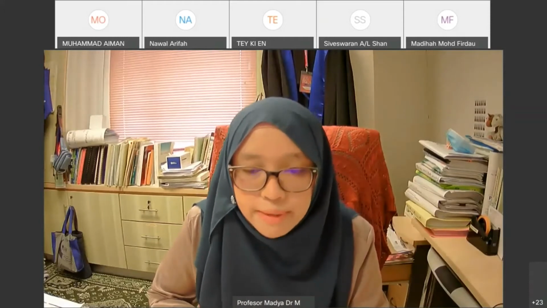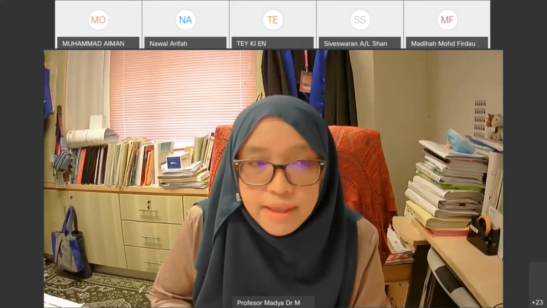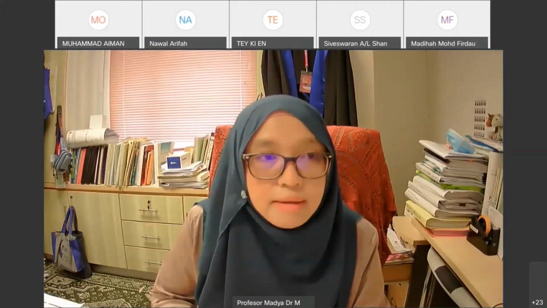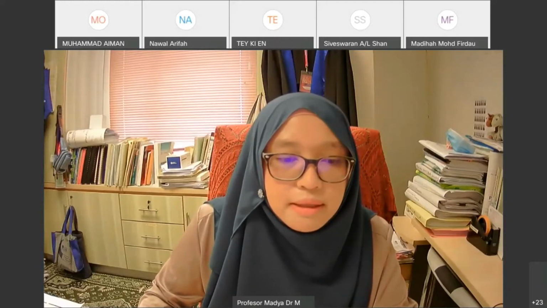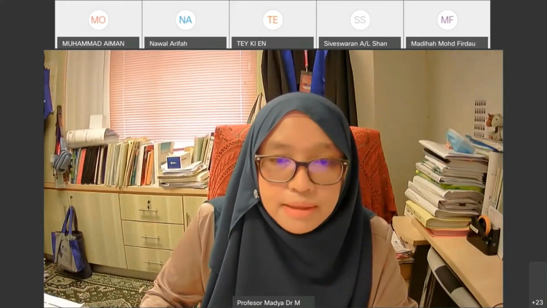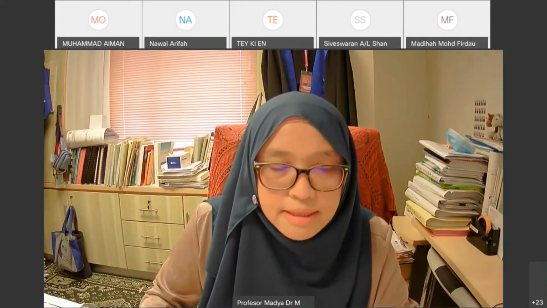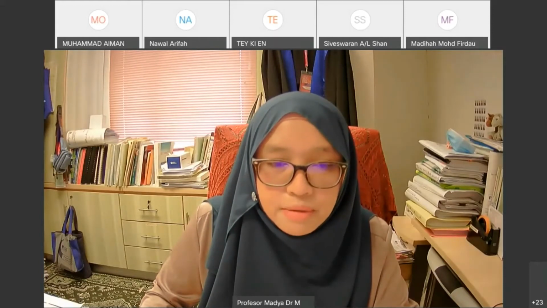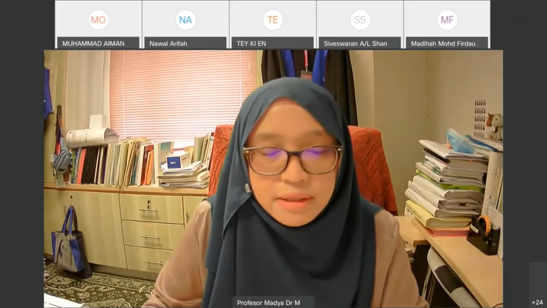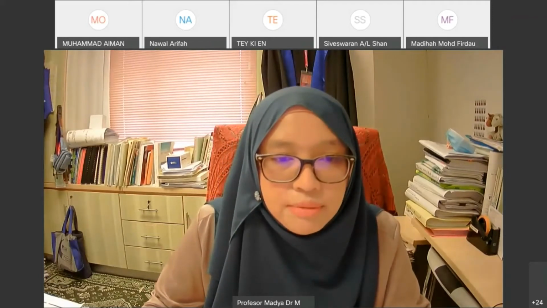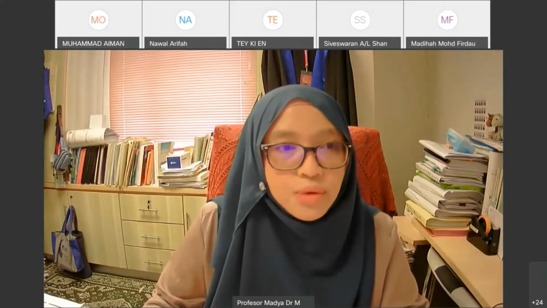The reason is that ULearn will be closed during the final exam week. There was an announcement, which I also informed in Telegram. The PSTP, Pusat Sumber Teknologi Pengajaran, which handles ULearn, informed that the ULearn platform will be closed after 27 January.